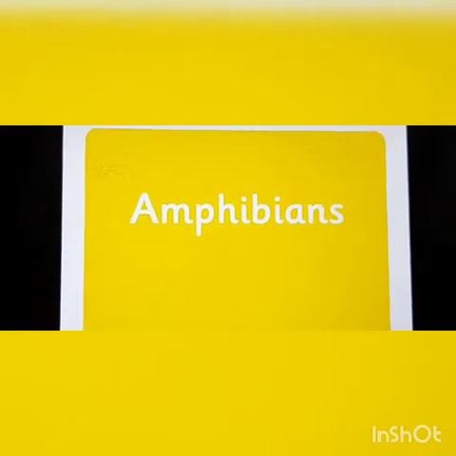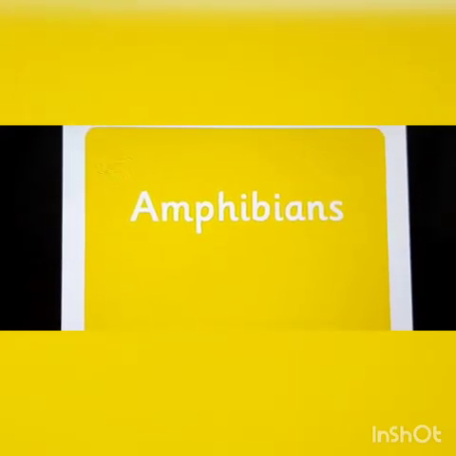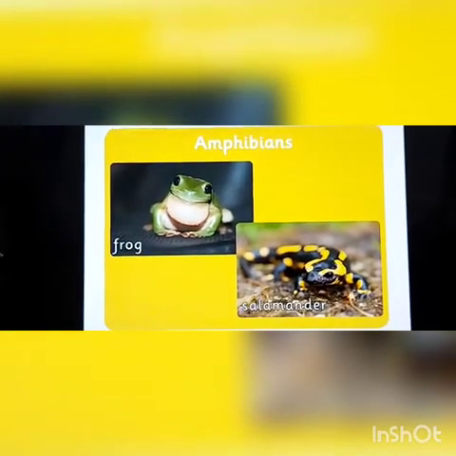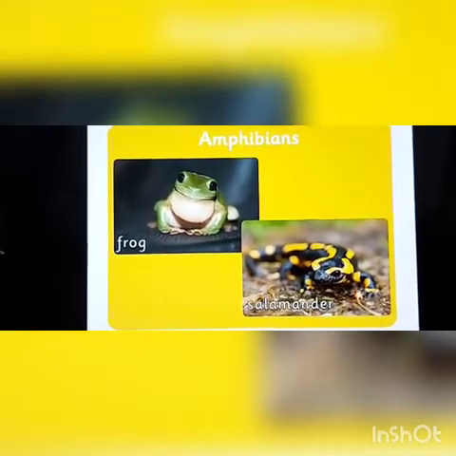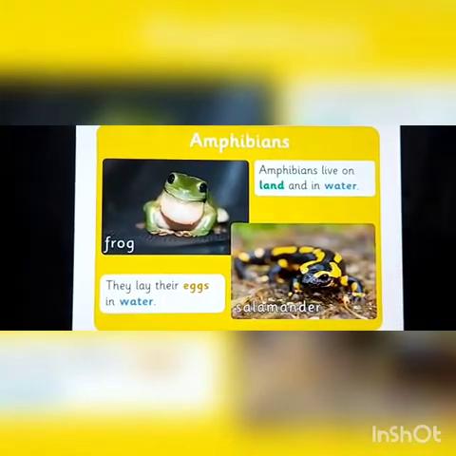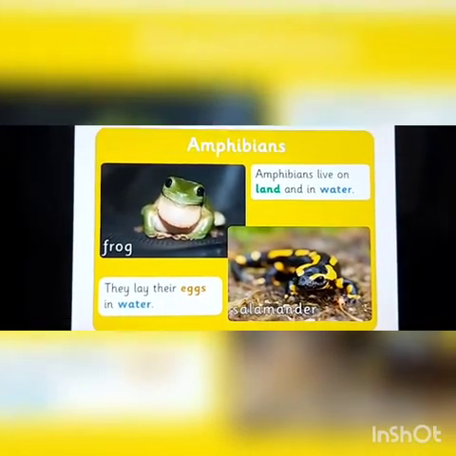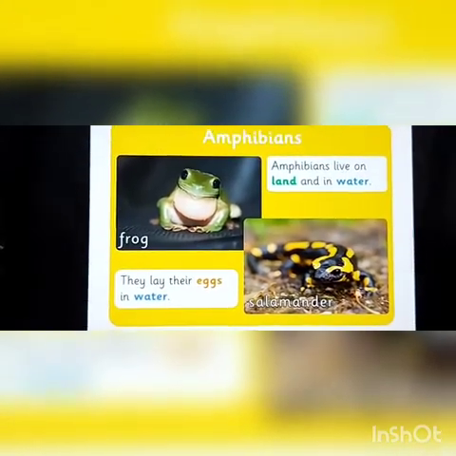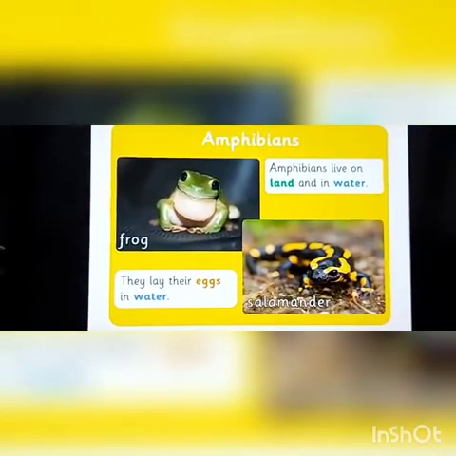The first group is amphibians. Here are some pictures of amphibians like frog, salamander. Amphibians live on land and in water. They lay their eggs in water.